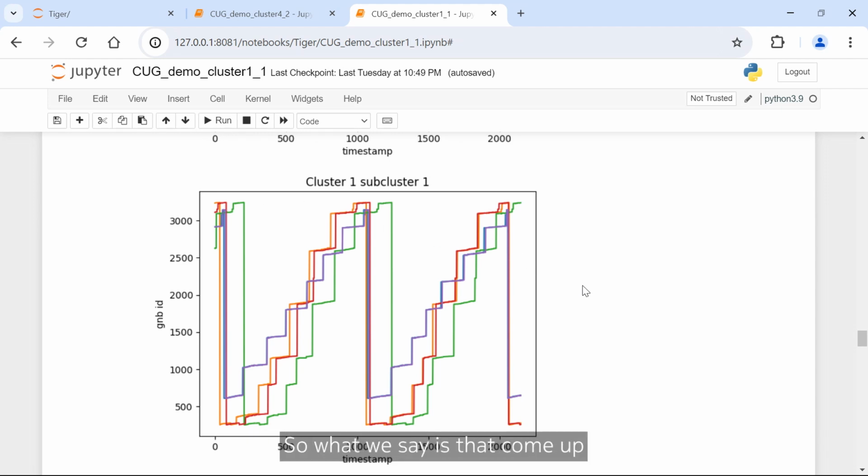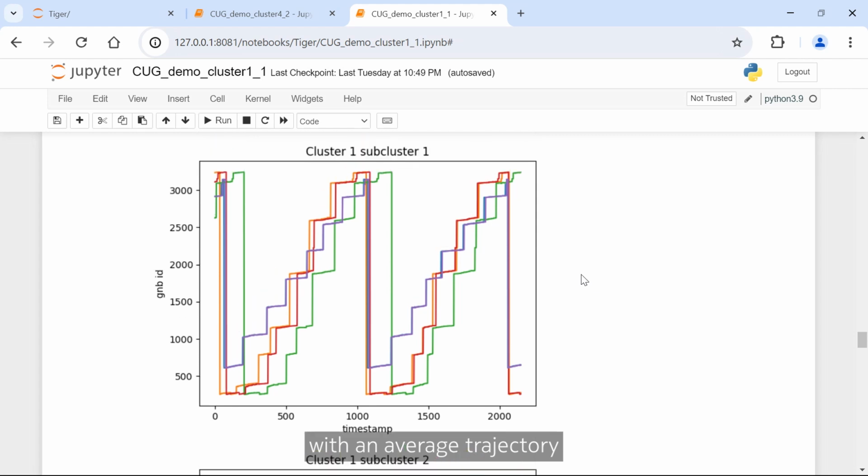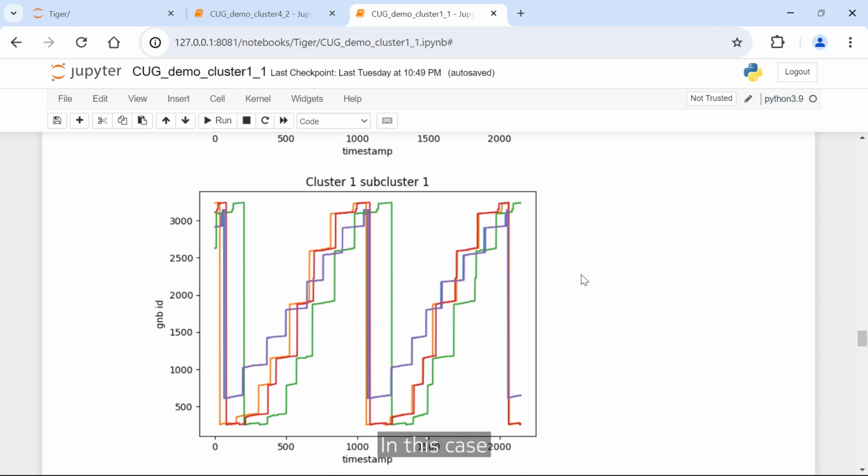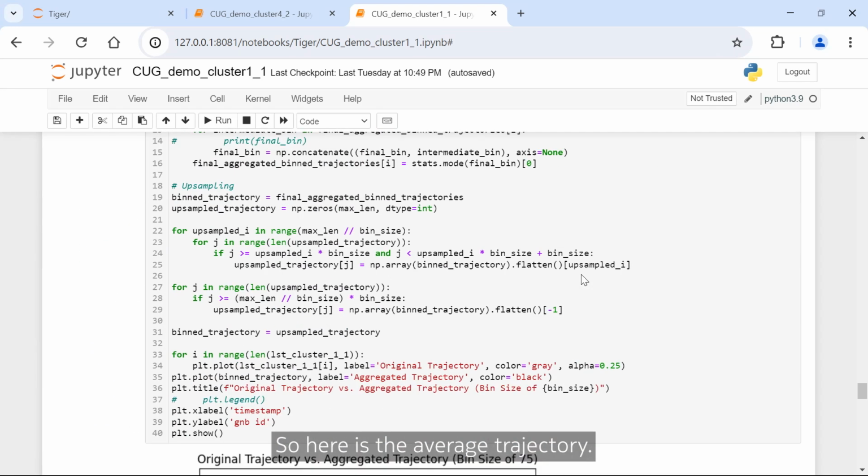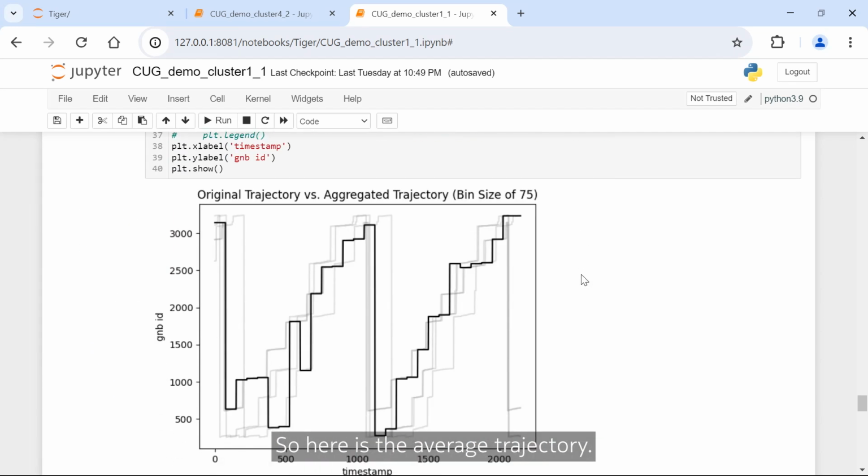So what we say is to come up with an average trajectory for each of the clusters. In this case, we ended up with 30 clusters. In reality, in deployments we measure, we will end up with 80 to 100 clusters. That will be manageable. So here is the average trajectory. Basically what we say here is that for this particular cluster, this is the most likely direction the UEs inside this cluster will follow over the course of time, and these are the G-Node B IDs.